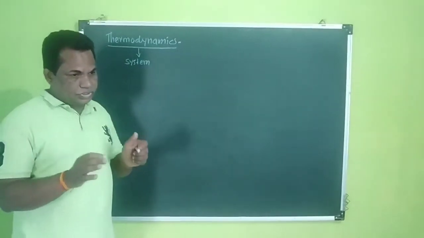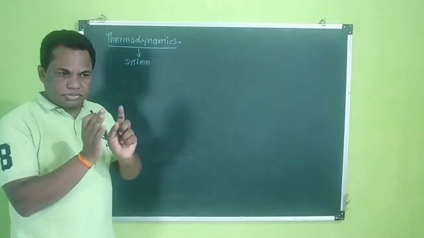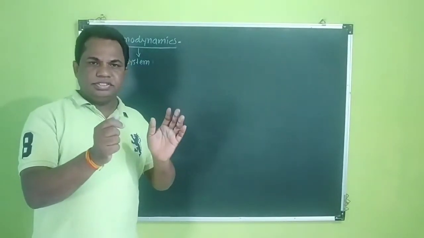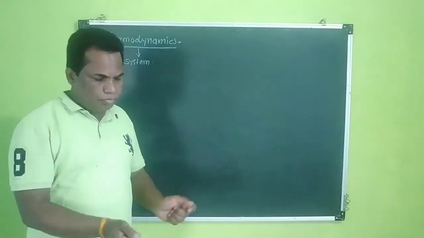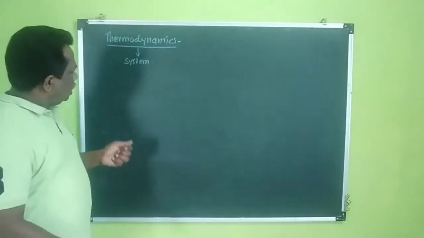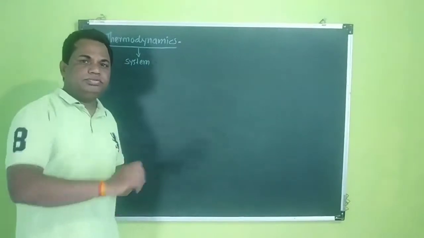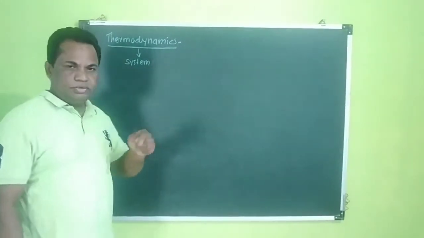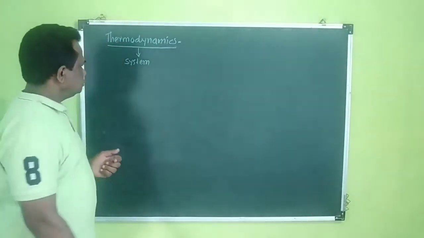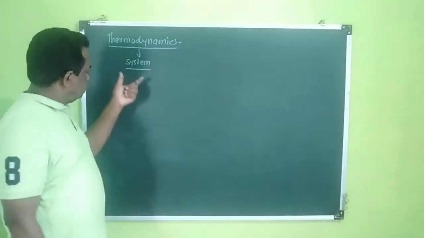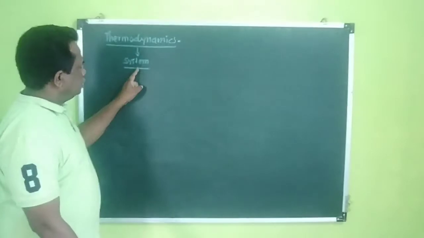We are going to concentrate on one certain thing, one certain material, the state of a certain object on which we are testing the conversion of heat energy into work and work into heat energy. That isolated part of the surrounding is called the system.